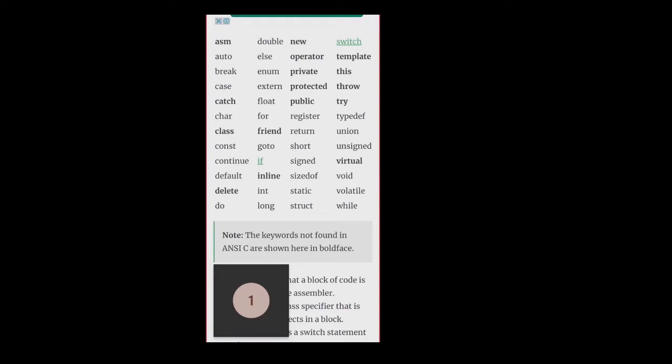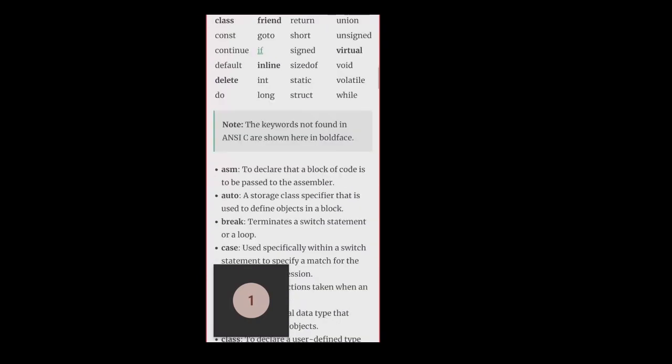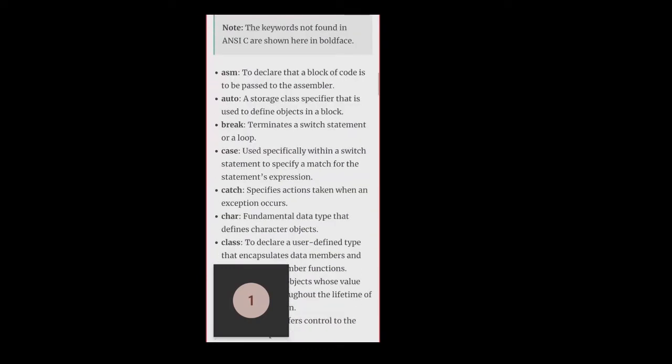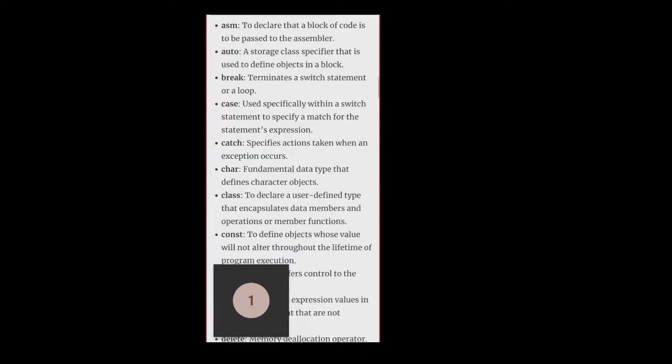Okay. So you can see asm is used to declare a block of code to be passed to the assembler. We don't mostly use asm in our CPP according to our curriculum, but we will be using auto, break, case, catch, char, class, const. All these we will be using. All these are the 48 keywords we will be using. Many are taken from C programming only. Then what is meant by identifier according to C?